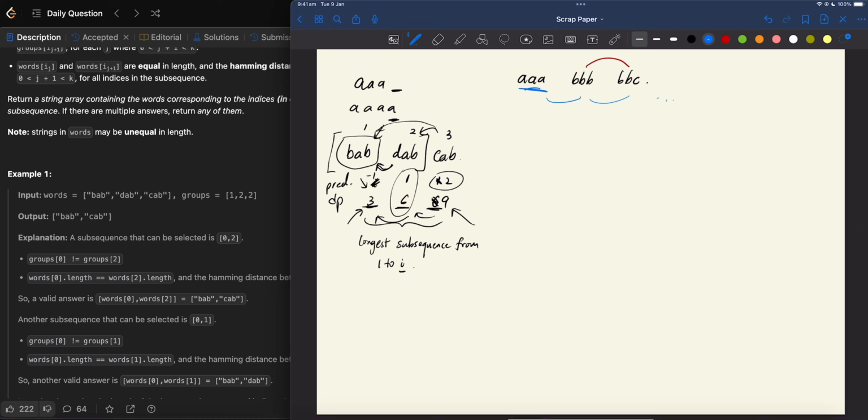Wait, actually that wouldn't work as well. So maybe your question is something like, what if we just check every word, and we try to find the longest subsequence using a greedy approach? So we pick the one that is usable, and then we just keep going. Well, actually, that also might not work.